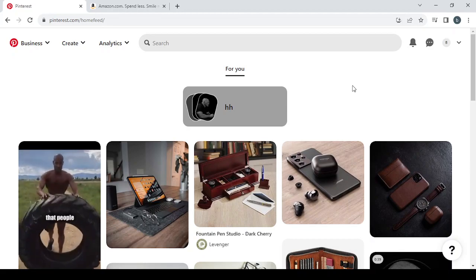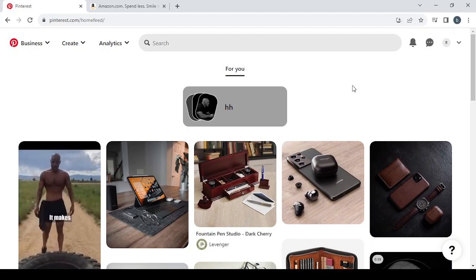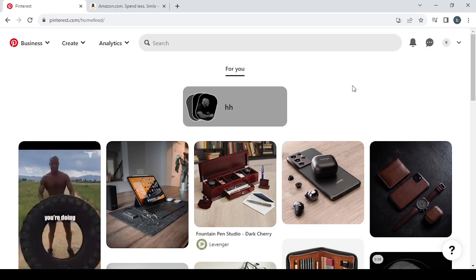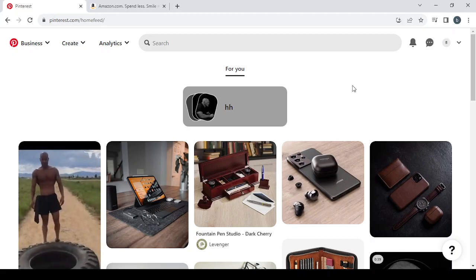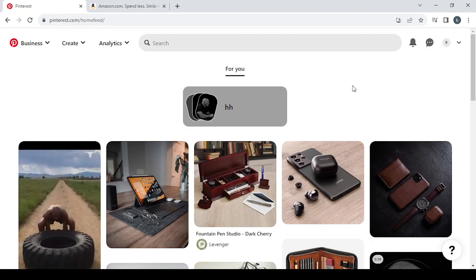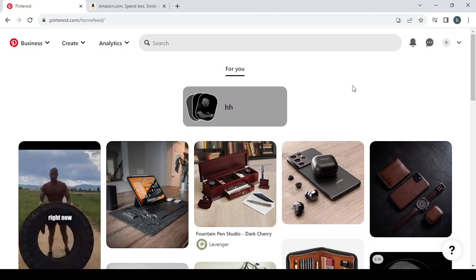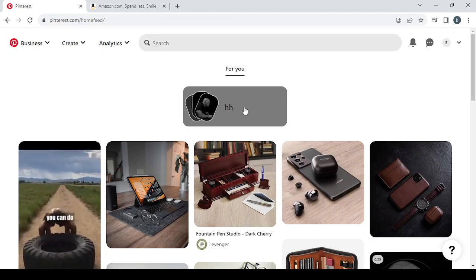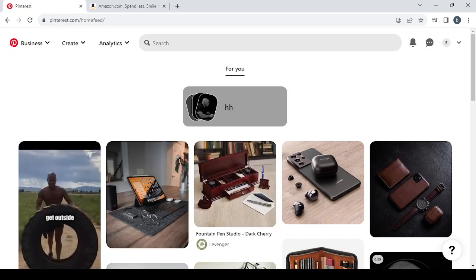I will say it again, create your own posts. Don't copy and paste other creators' posts because Pinterest will deactivate your account. But in this tutorial, I'm just going to copy and paste other creators' posts because I don't want the video to be too long for you. So let's get into it.